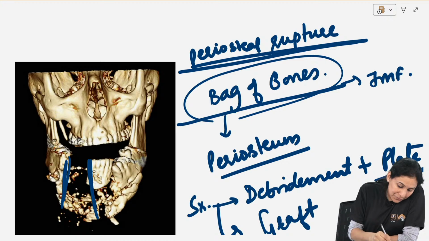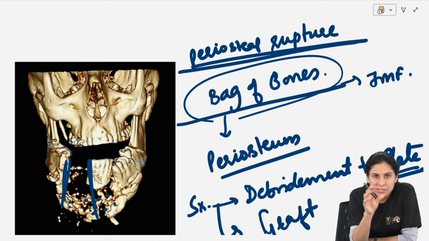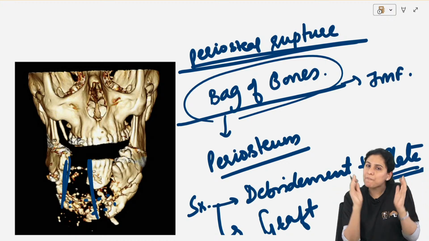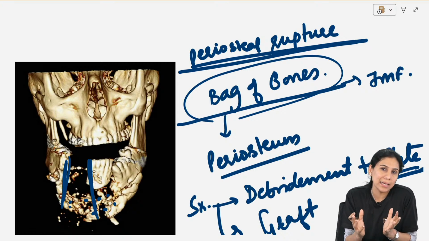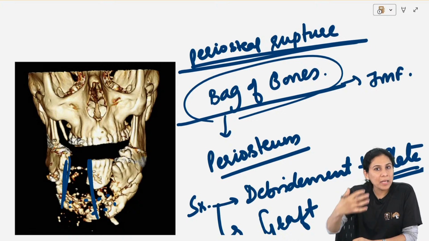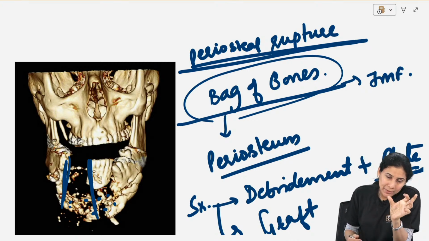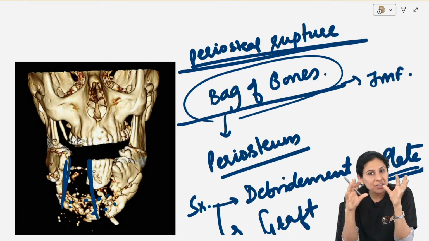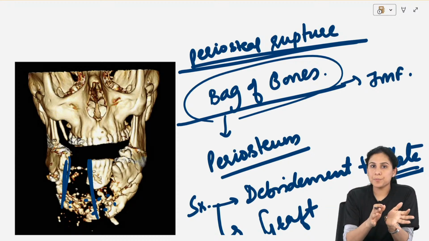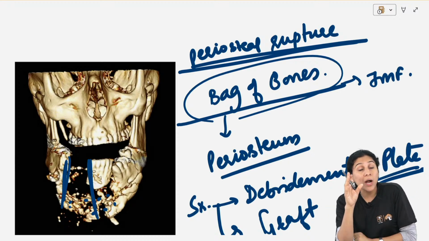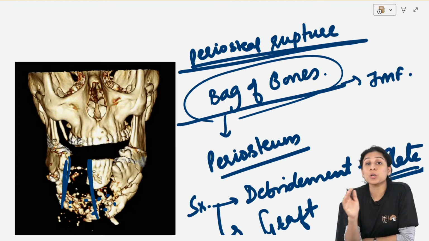So, if such small necrotic pieces of bone are there, you have to debride. There is no blood supply remaining. You have to debride everything. You have to treat it in 2 stages. You have to debride, put a plate. When it is healed, when there is no infection, then you can put a graft. So that is how you have to understand the language of the question.